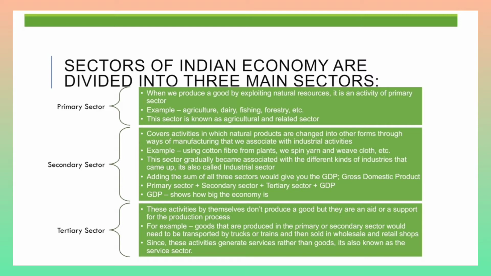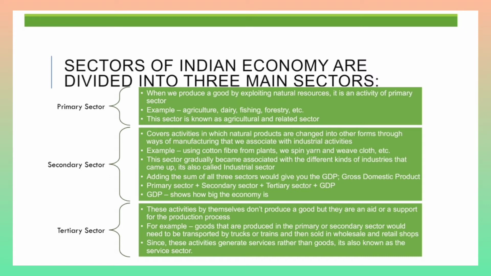This sector also gradually became associated with different kinds of industries that have actually come up, and that is why it is also called the industrial sector. Now, what is actually GDP? GDP is the sum of all the three sectors, and the full form of GDP is gross domestic product. GDP basically shows us how big the economy is.